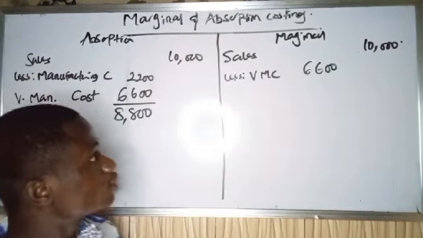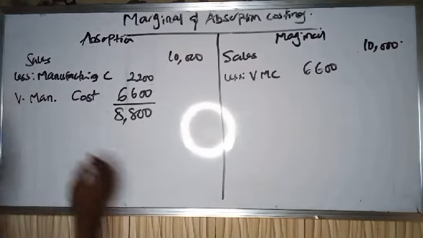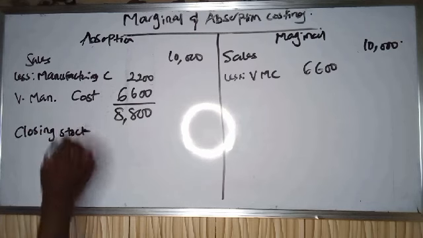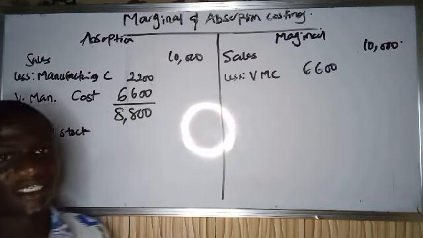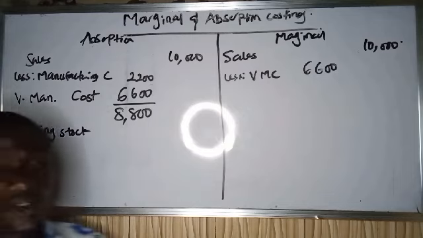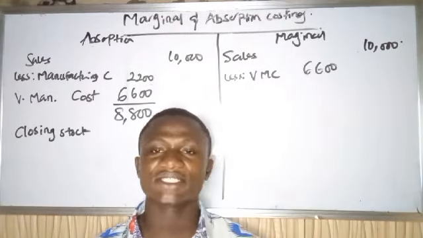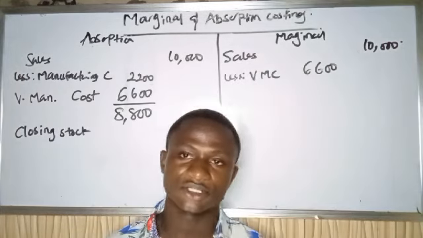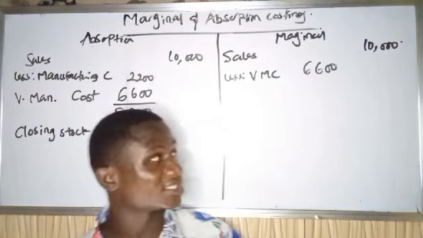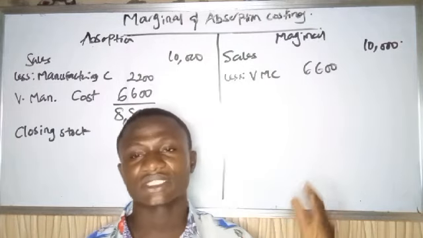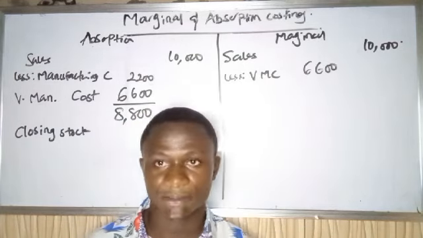Now, how are you going to get the value of your closing stock? If it takes 8,800 to produce 1,100 units, how much does it take to produce 100 units? Don't forget I told you guys that it is in the valuation of closing stock that absorption costing and marginal costing differ in their profits.